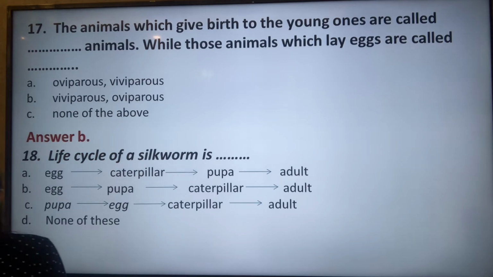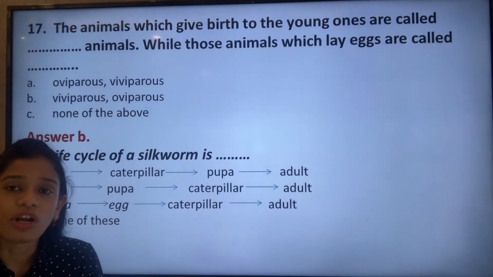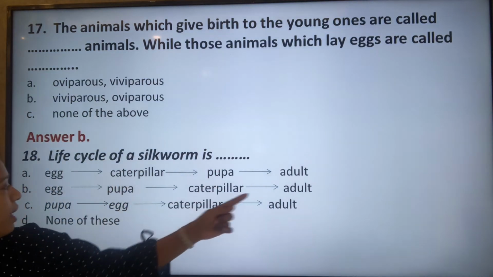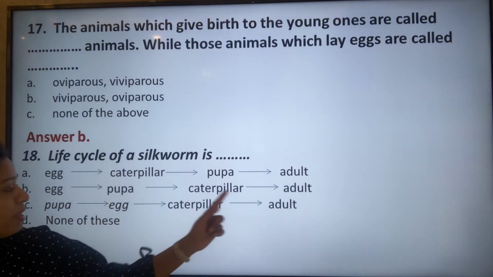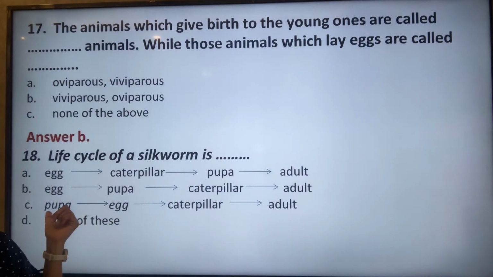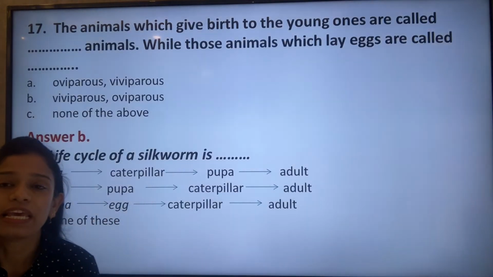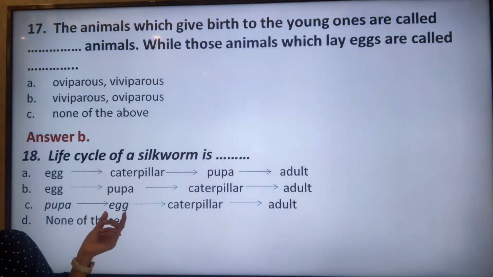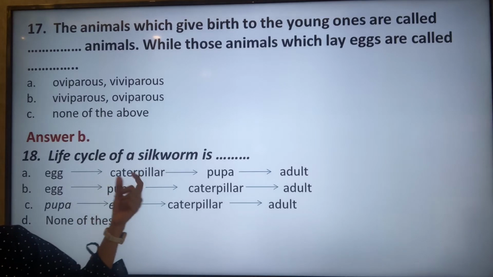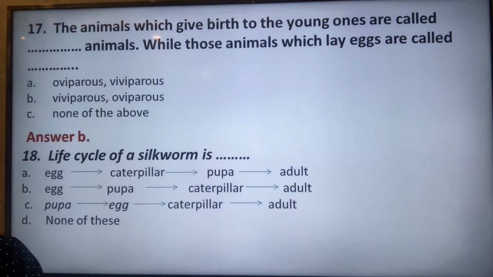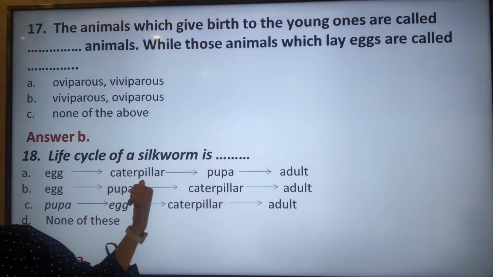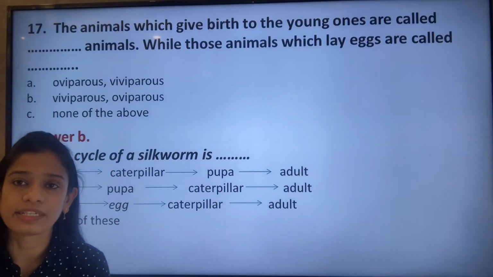Now, the life cycle of a silkworm. What is the correct pattern or position of the life cycle of a silkworm? It is egg, caterpillar, pupa, adult, or egg, pupa, caterpillar, adult, or pupa, egg, caterpillar, adult. When we see the options, pupa, egg, caterpillar, adult is obviously the wrong answer, because first is always the egg, then the caterpillar, then the pupa, and then the adult. So option A is the correct answer, that is egg followed by the caterpillar, the pupa and then the adult. The next question.